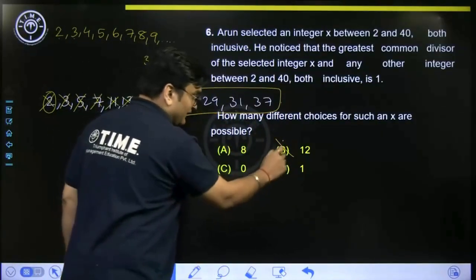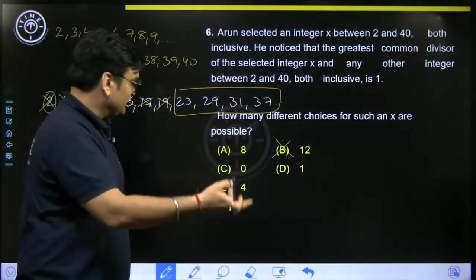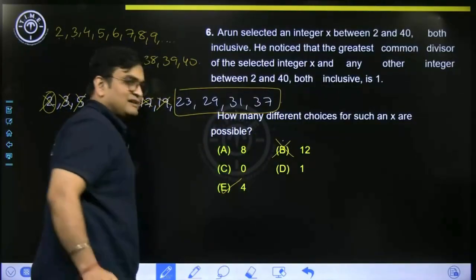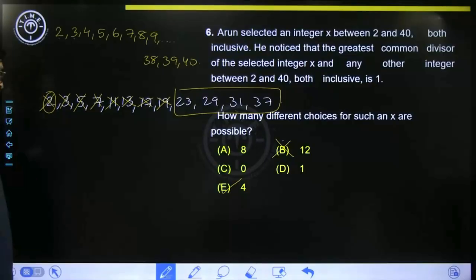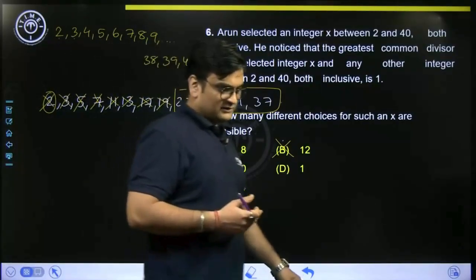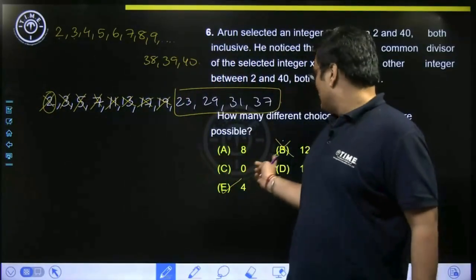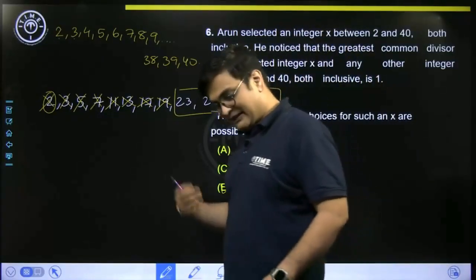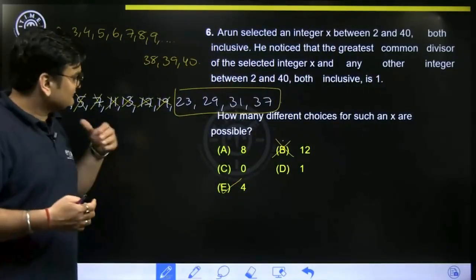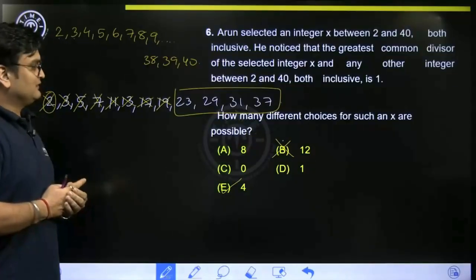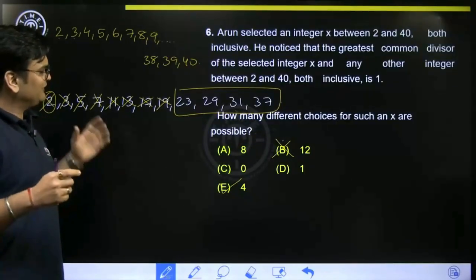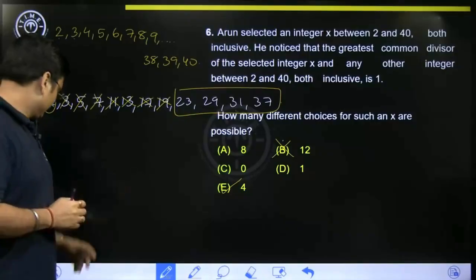So my answer is not 12 as people will generally mark in a hurry. The answer is actually E. Do let us know how many of you have made this mistake. How many of you marked B as the answer, because in a hurry, in a time crunch, where there is time pressure also, we tend to make such errors. Very common mistake.